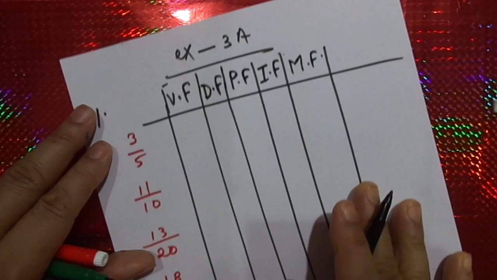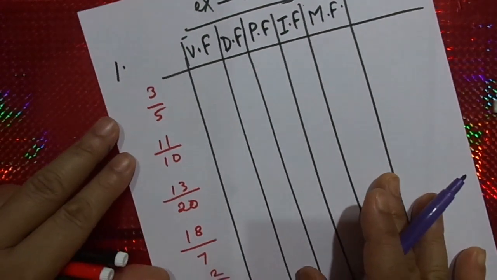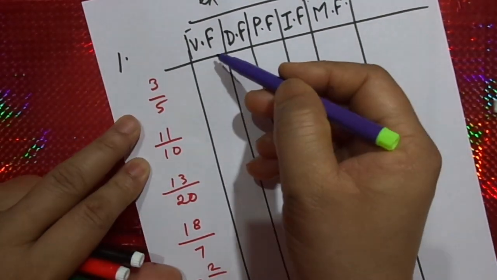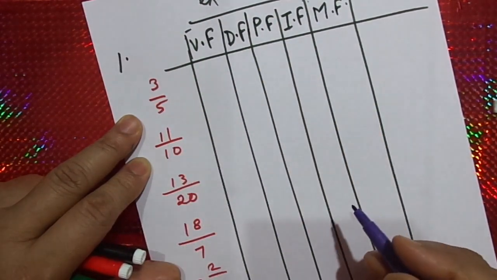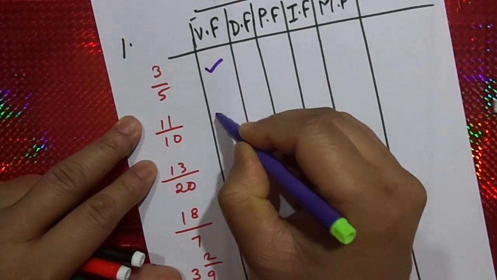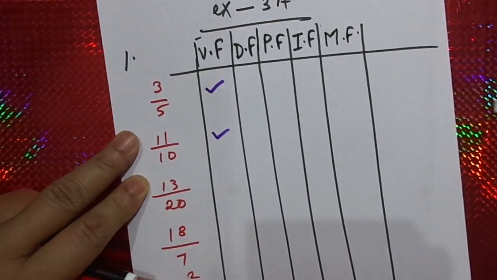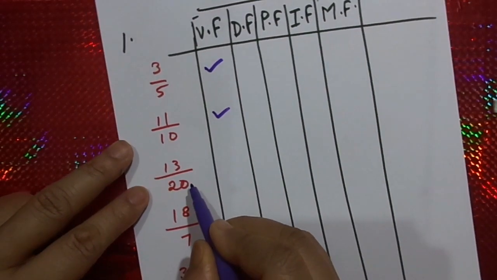Now, from the previous note that we have studied, a vulgar fraction should be in the form of A by B. So I find that this is a vulgar fraction. What do you think about 13 by 20?